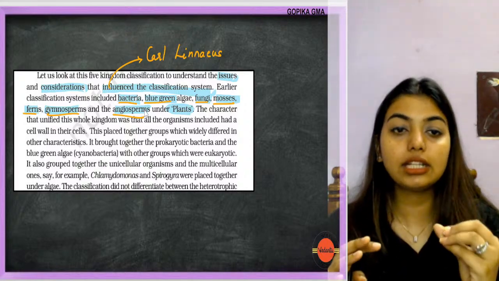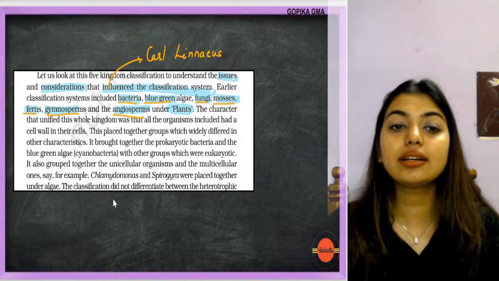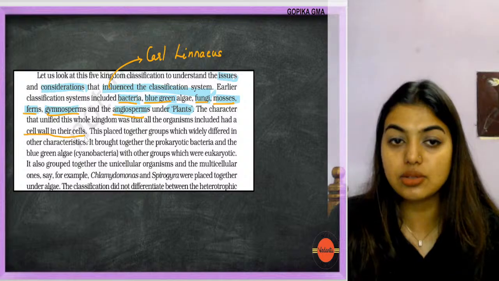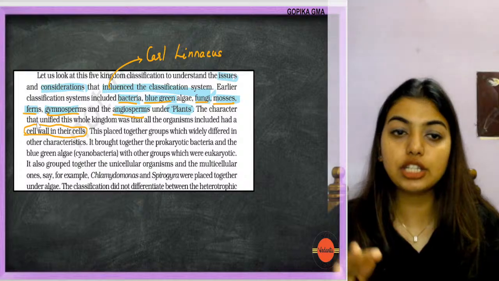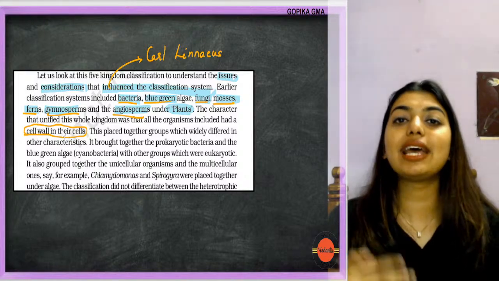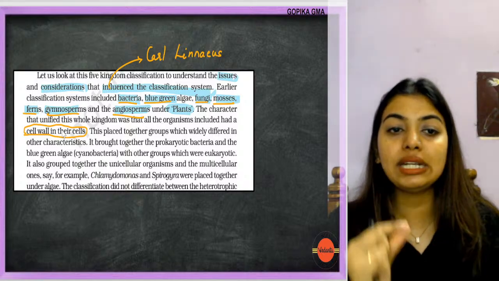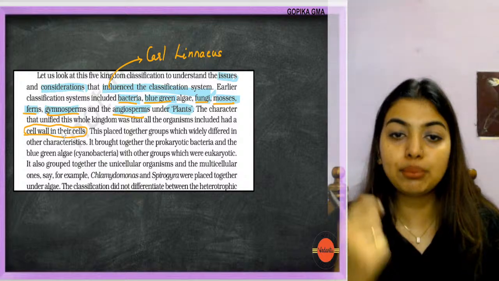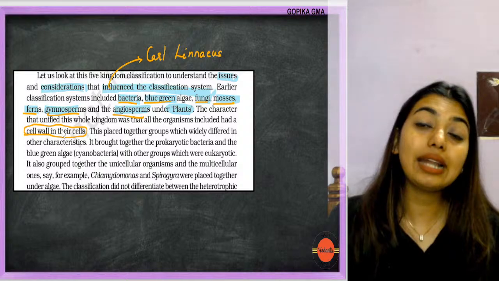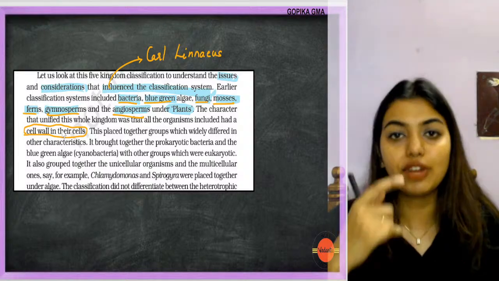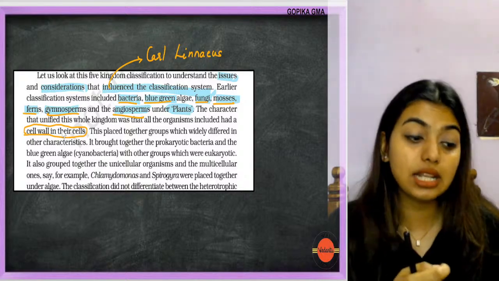Now, the character that unified this whole kingdom was that all organisms included had a cell wall in their cells. This was the one reason why he put everything together. This placed together groups which widely differed in other characteristics. It brought together the prokaryotic bacteria and the blue-green algae, which is cyanobacteria, and other groups which were eukaryotes like fungi. It also grouped together unicellular and multicellular organisms.